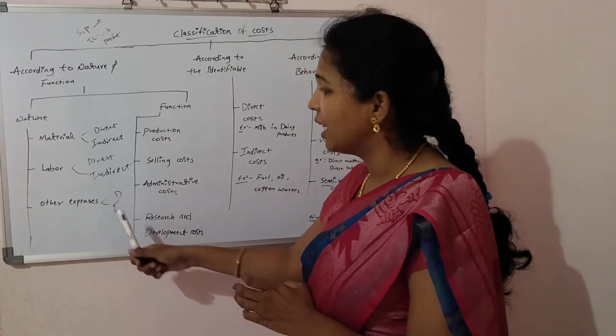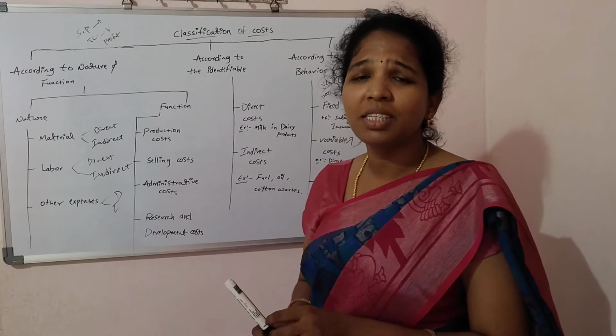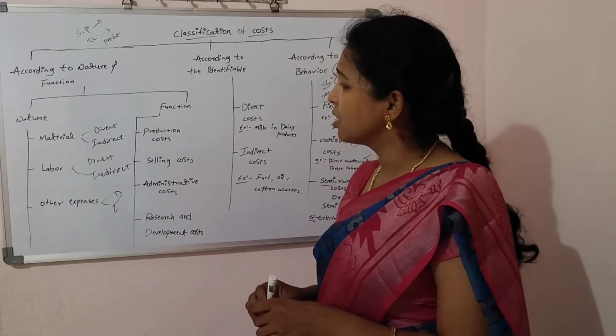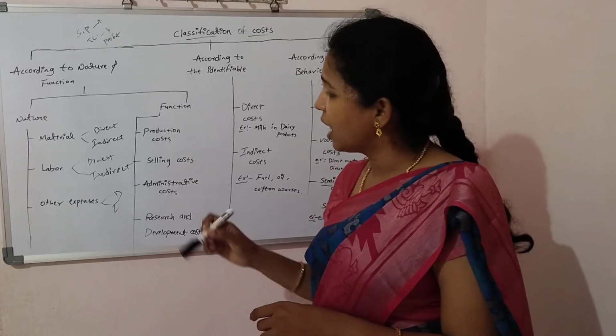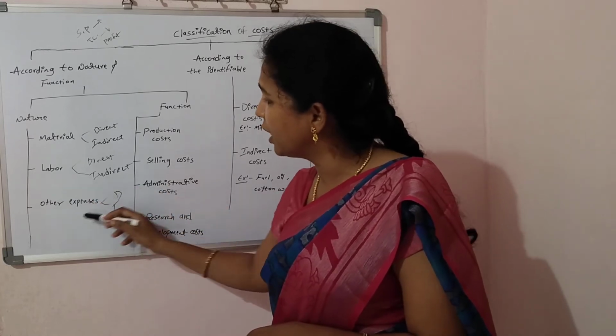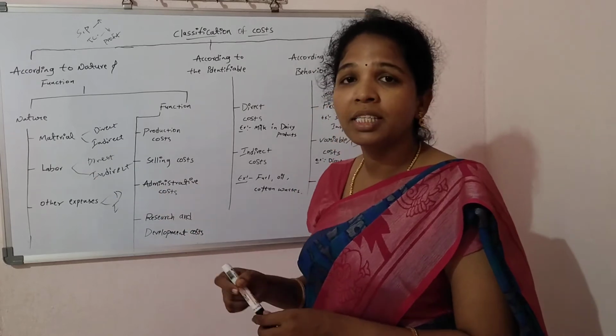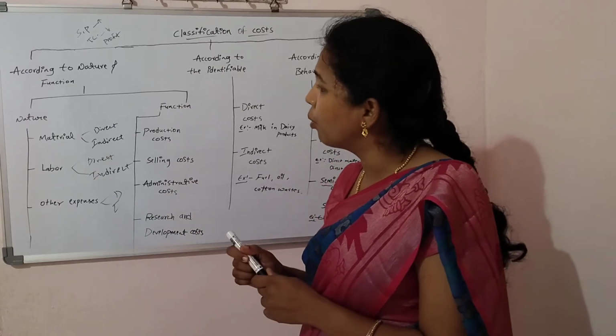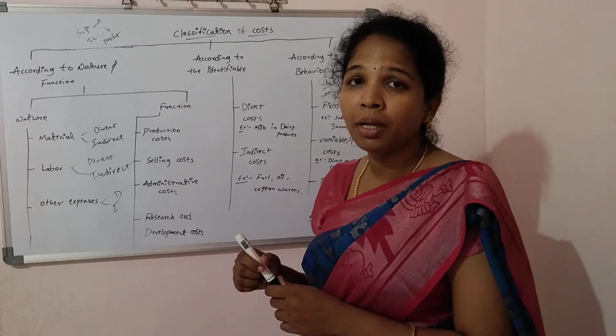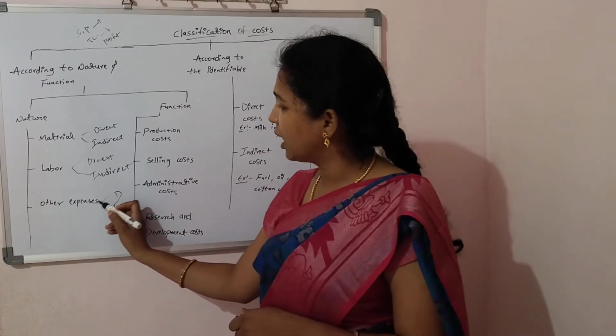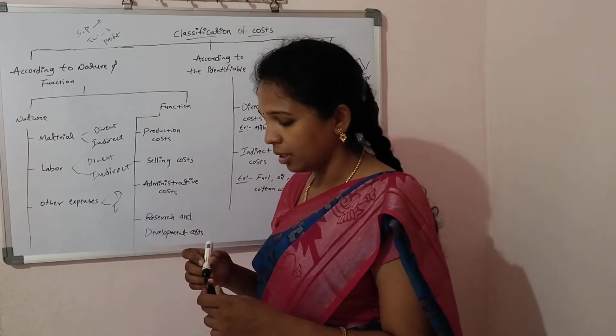And the next, other expenses. Other expenses means the amounts they spend apart from material and labor. Similar to material and labor, we have to classify them into direct and indirect expenses.